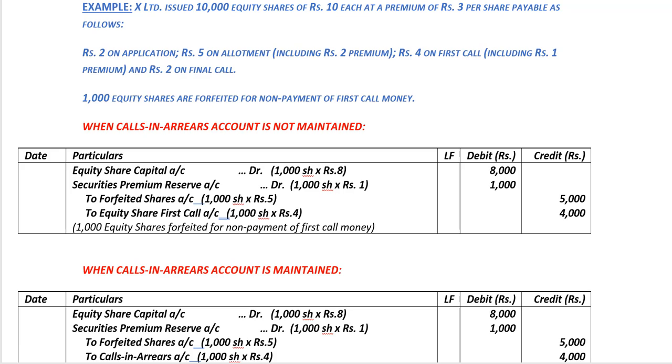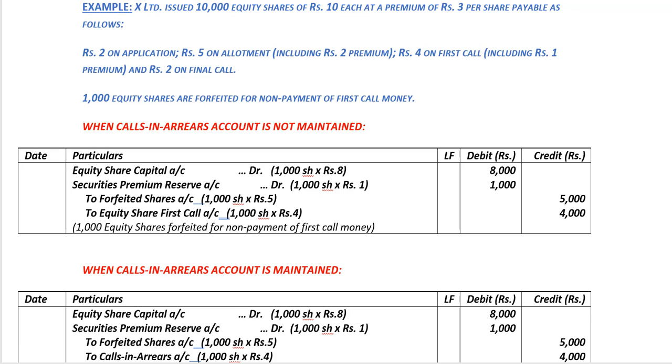So we'll first deal with the situation when the calls in arrears account is not maintained. Now the defaulting shareholder has not paid the first call money, which means the final call money has not yet been made due by the company. So the amount called up is only rupees 8 per share excluding the premium. And since he did not pay the first call money, the premium of rupee 1 has not been paid. The premium of rupees 2, which was included in the allotment money, has been paid. So the premium not paid is rupees 1 per share.